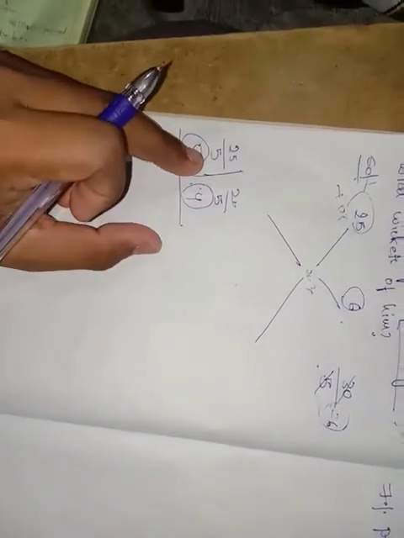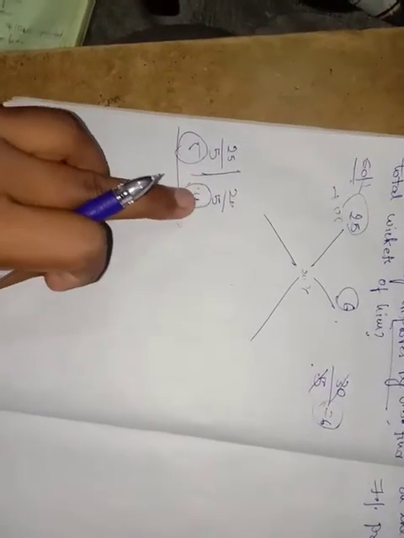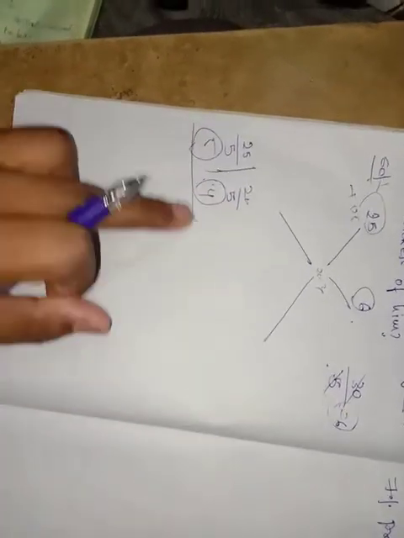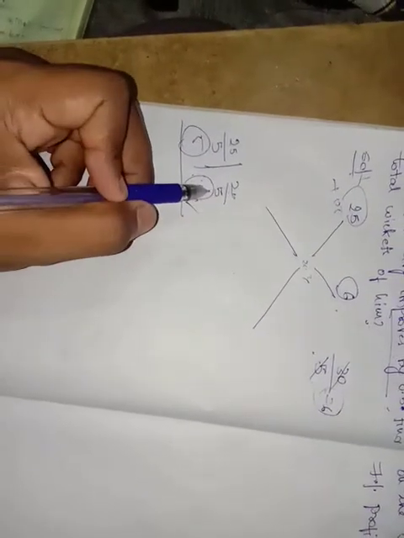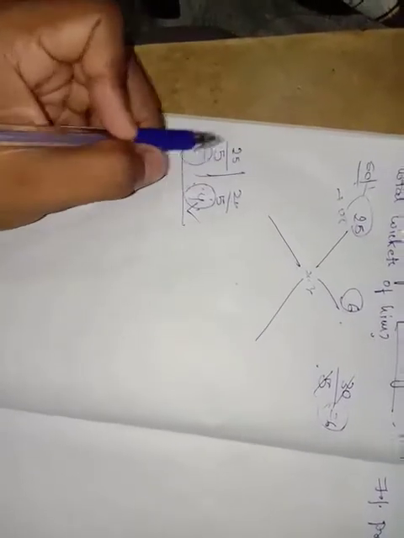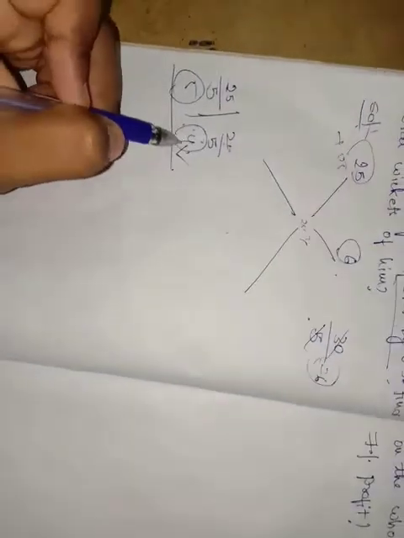I'm giving 25 runs, I'm taking 5 wickets, so my average is 5. I'm giving 20 runs, I'm taking 5 wickets. Now what is my average? 4. Which is the good average among these? The second, because I'm giving fewer runs and taking more wickets. Here I'm giving more runs for the same wickets. So this is the good average. So we should subtract in the case of bowling average so that we can improve our average.